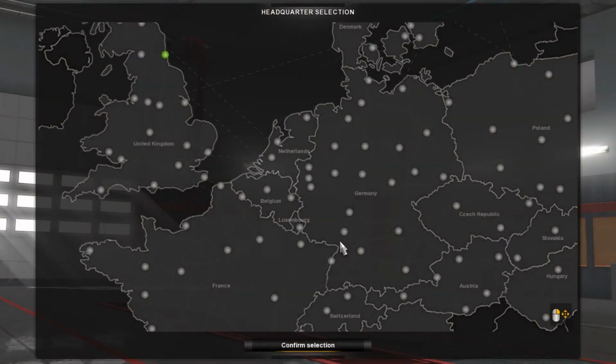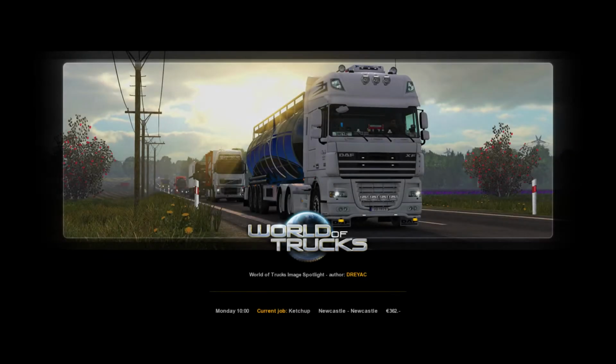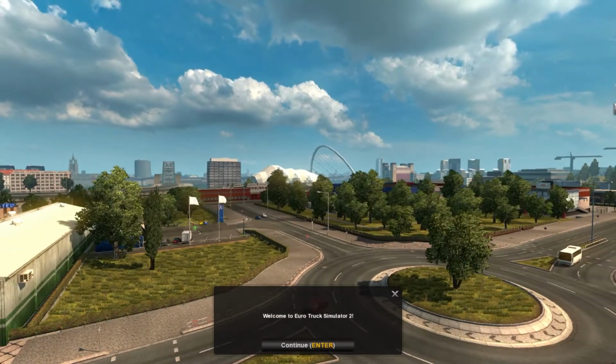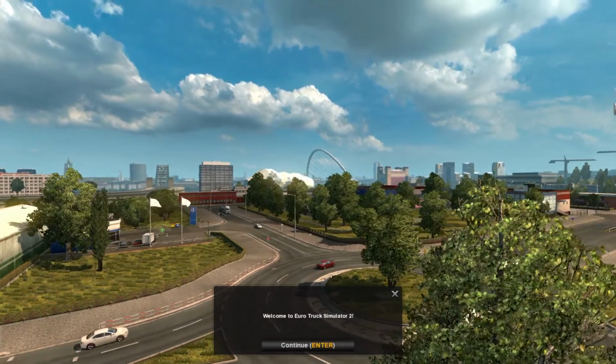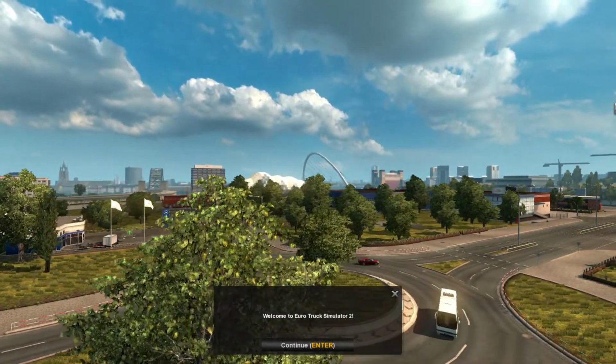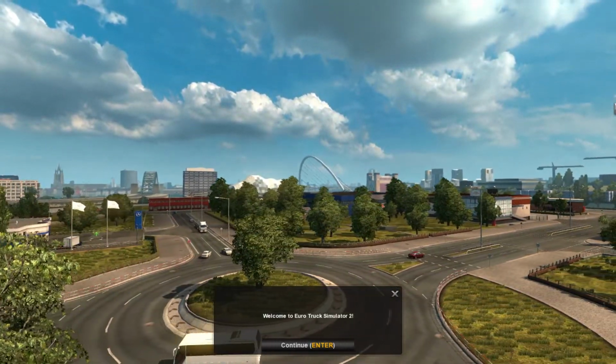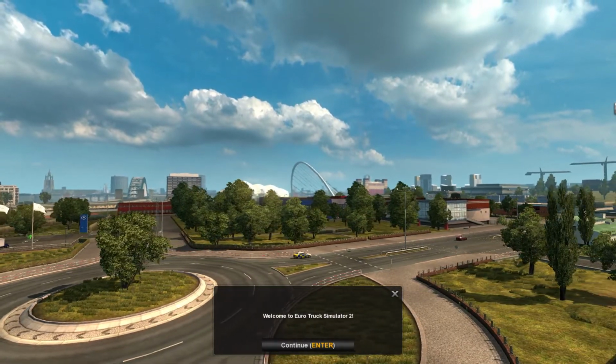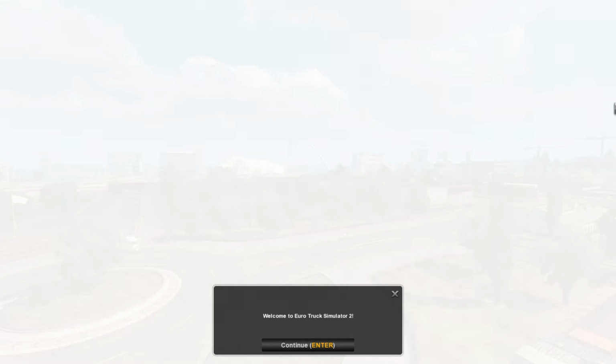Let's just go through. But if you've never played this game before and you haven't watched tutorial videos, that is a good way to start. Go on to the tutorial and it shows you step by step what you have to do and how you do it. The steering wheel does have force feedback, and it is weighted to the vehicle you're driving. So there we go. This is Euro Truck Simulator 2, and as you can see, a very nice set of opening graphics.